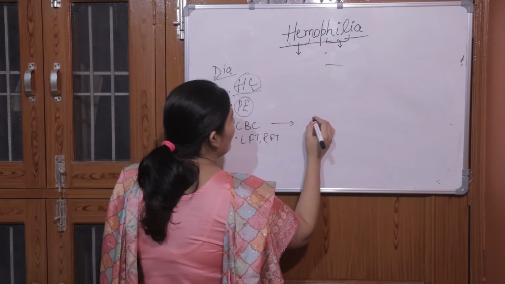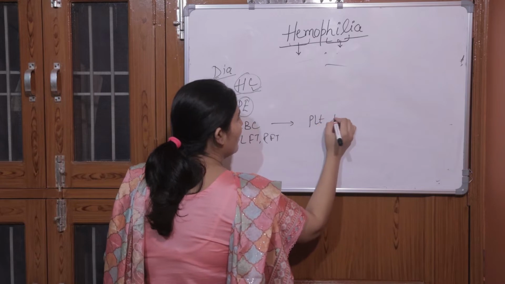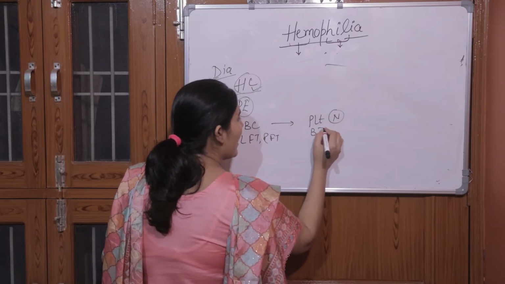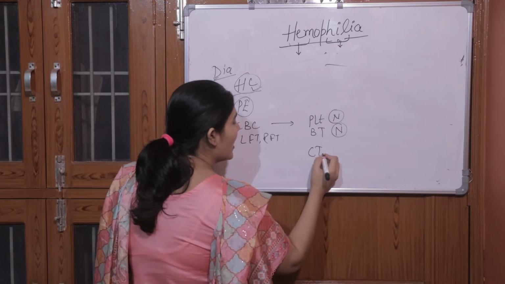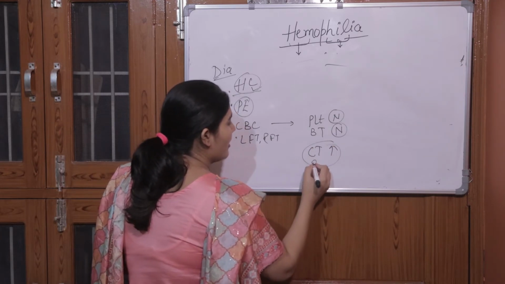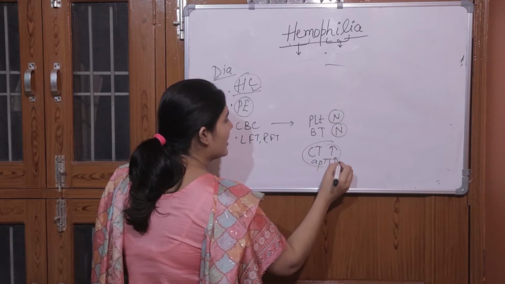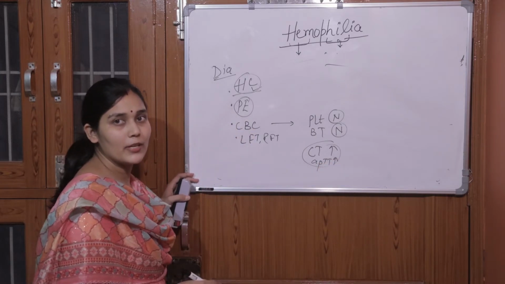In CBC, the platelet count will be normal, the bleeding time will be normal, whereas the clotting time is increased and APTT time is increased if a person is having hemophilia.